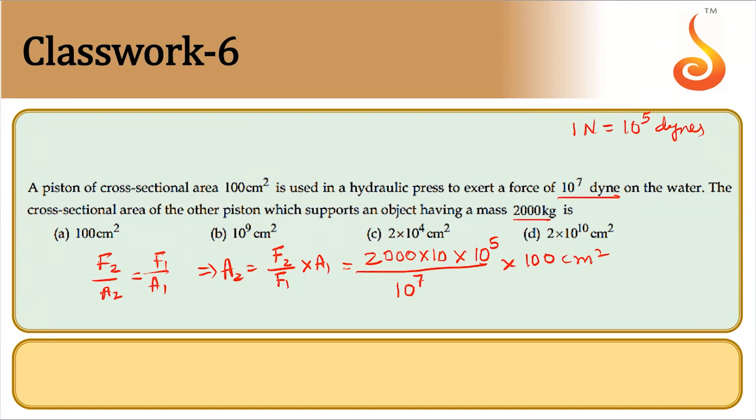Right? So both numerator and denominator are in dynes. So this will be 2 into 10 to the power 4 divided by 10 to the power 7, so it will be 10 to the power 2. So 200 into 100. That will be 2 into 10 to the power 4 centimeter square. That is option C. Make a note of it. One should be careful with the units here.